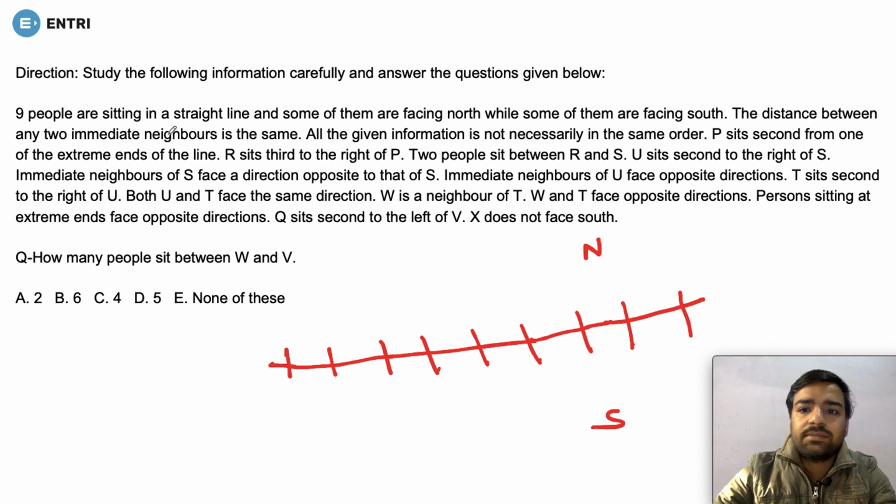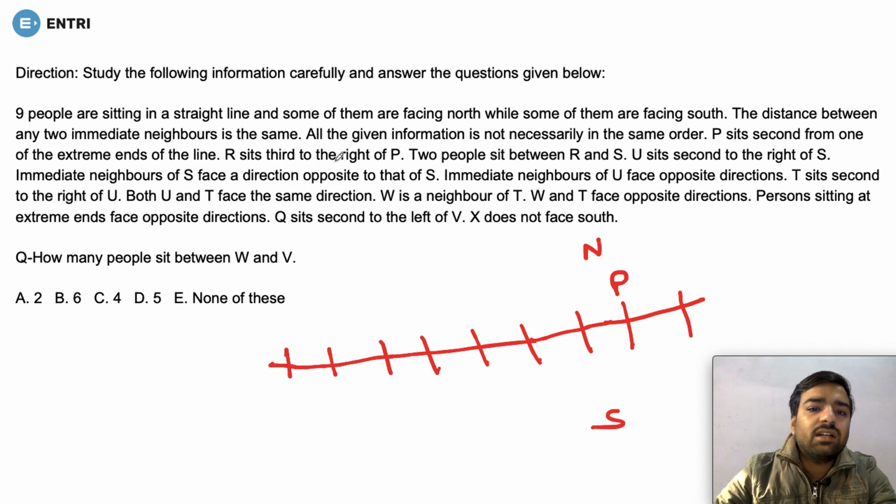They are saying that the distance between the two immediate neighbors is the same. All the information is not necessarily in the same order, great. So P sits second from one of the extreme ends of the line. So we can take either from here or from here. If we are taking from here, they are saying P sits second from one of the extreme ends. So if we take this as P, then it would be correct, isn't it? So P is sitting second from one of the extreme ends of the line.